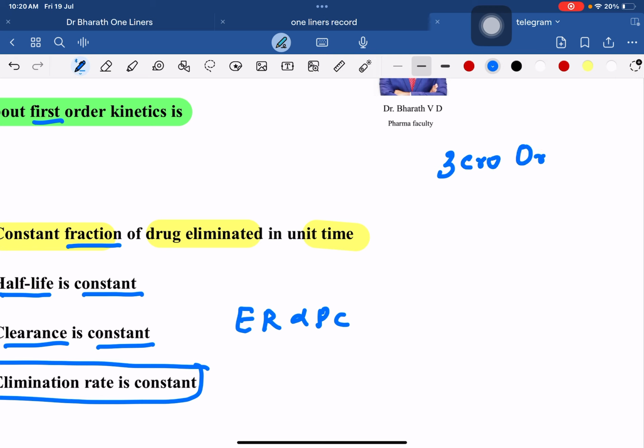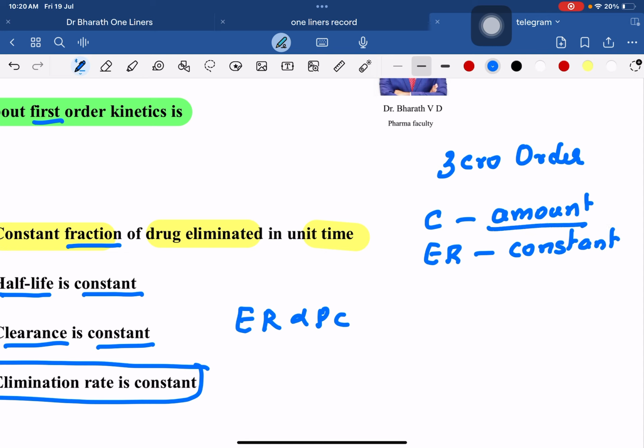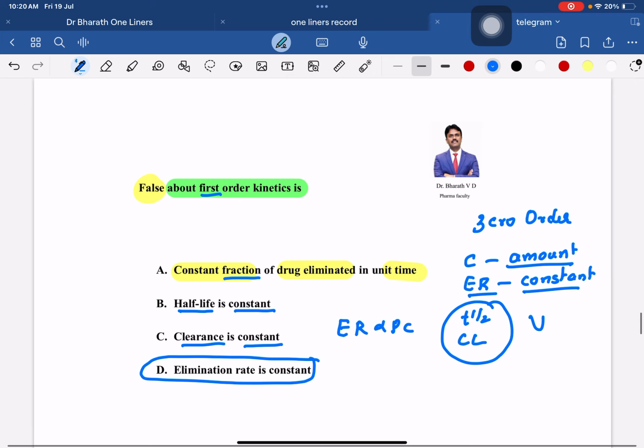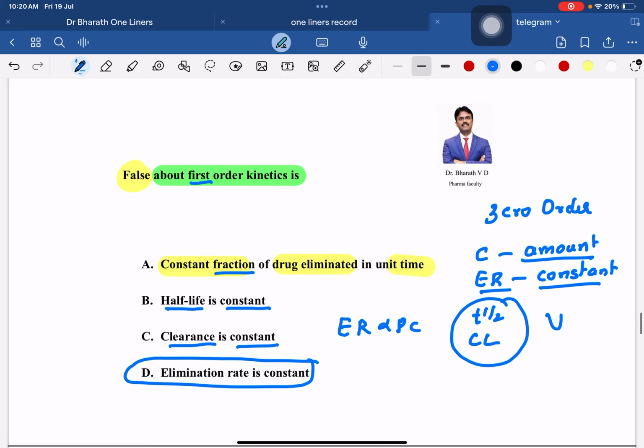Zero order. First of all, let us write what is constant in zero order. The amount going out is constant and the elimination rate is constant, but the half-life and clearance are variable. They are not the same. So that is the difference between first order and zero order kinetics.